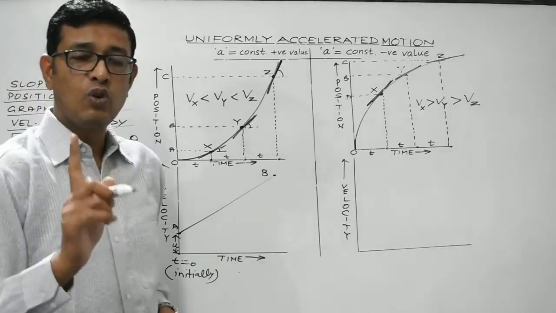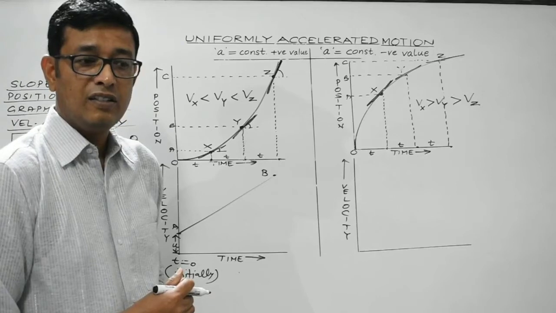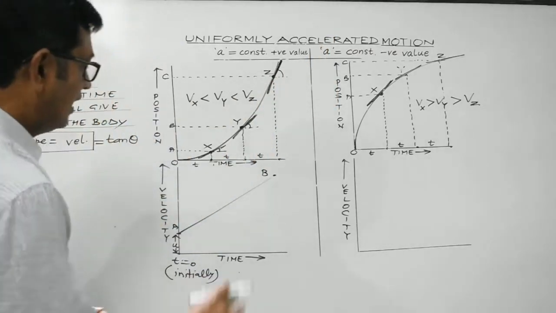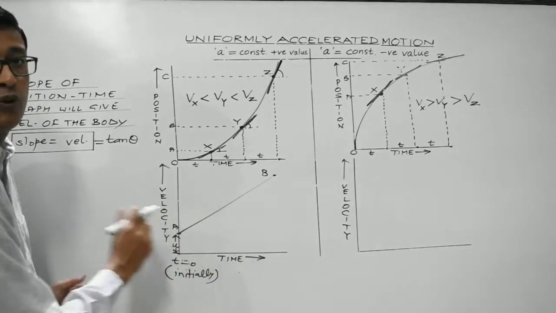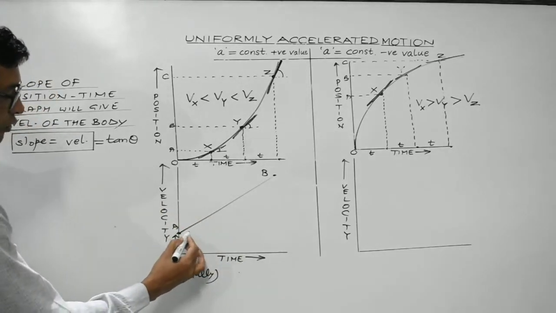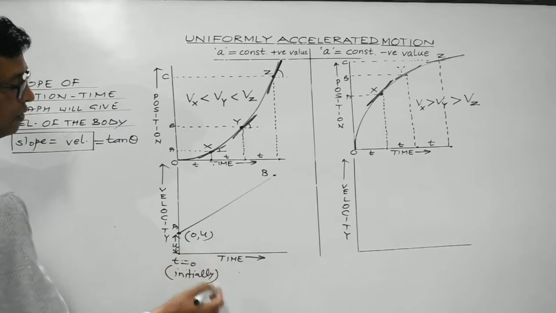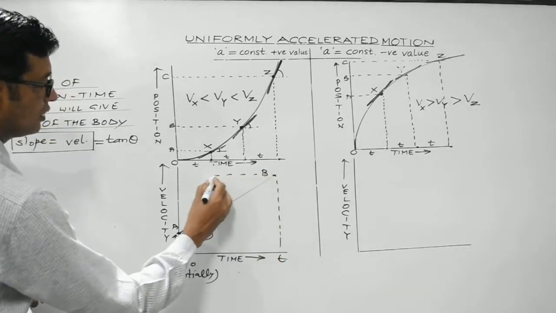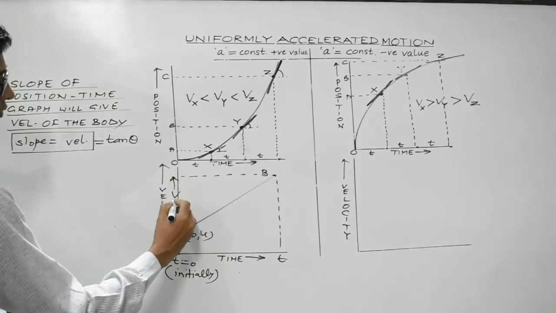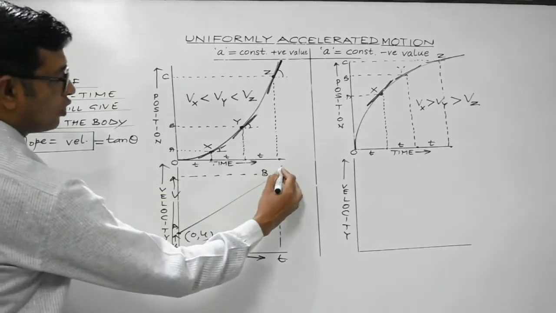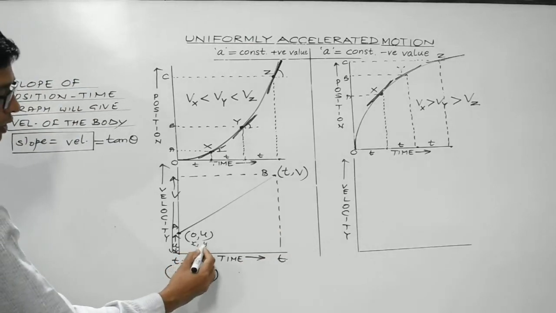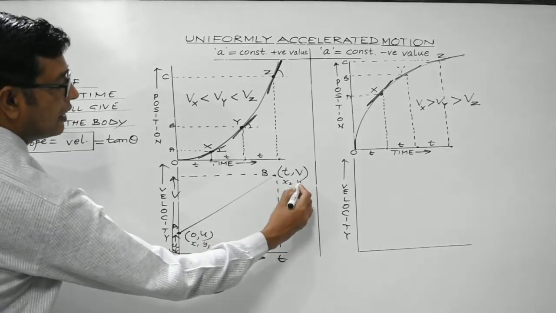Students, I have already told you that a straight line means that slope is constant. Let's see what is the significance of the slope of this graph. The coordinates over here would be 0, u. And suppose over here time t has elapsed and the final velocity is v. Suppose this is final velocity v. So what will be its coordinates? t and v. This can be considered to be x1, y1, and this can be considered to be x2, y2.